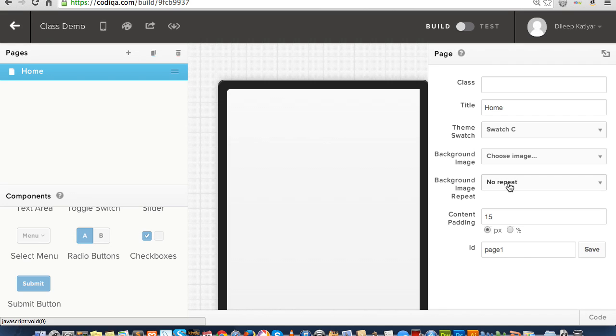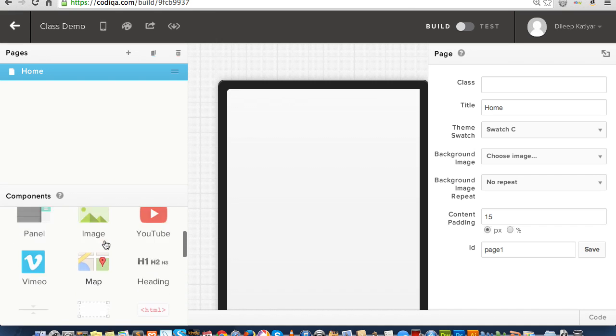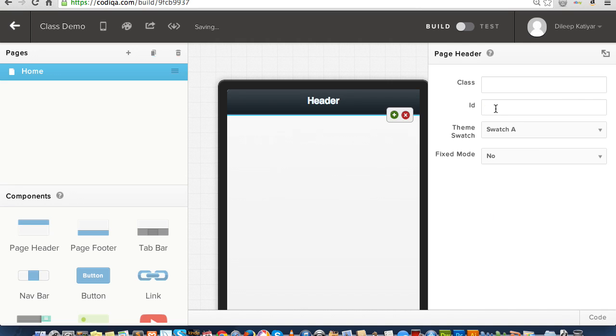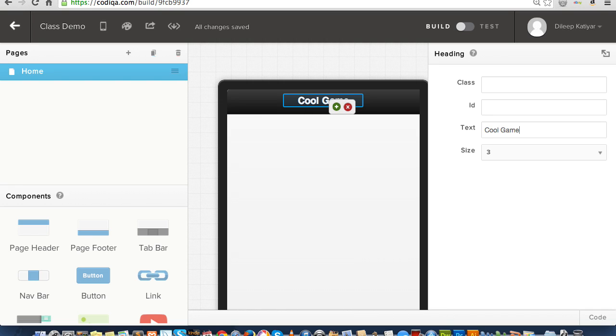Home page, background if I want a background image, content padding. I can choose to have a header, a page header. Click on it, and let's say this is my cool game.